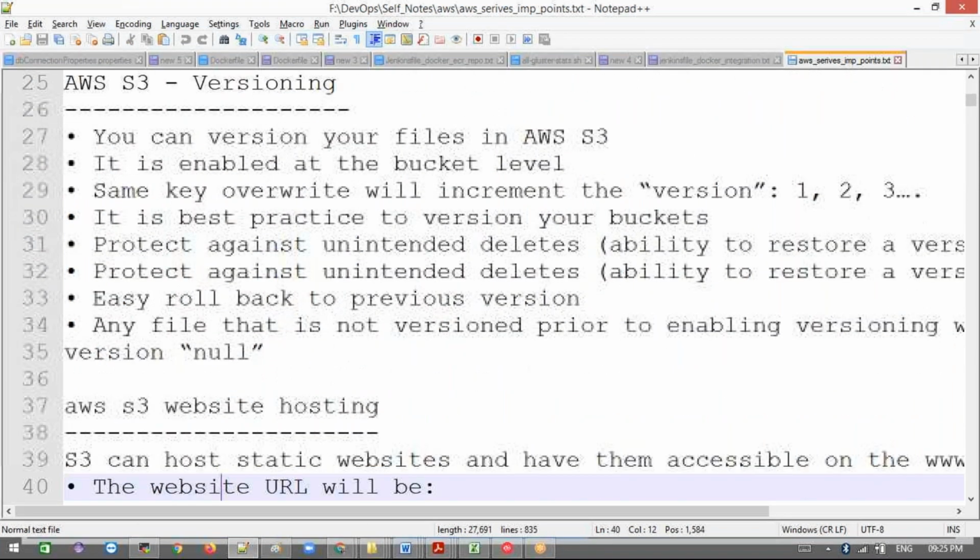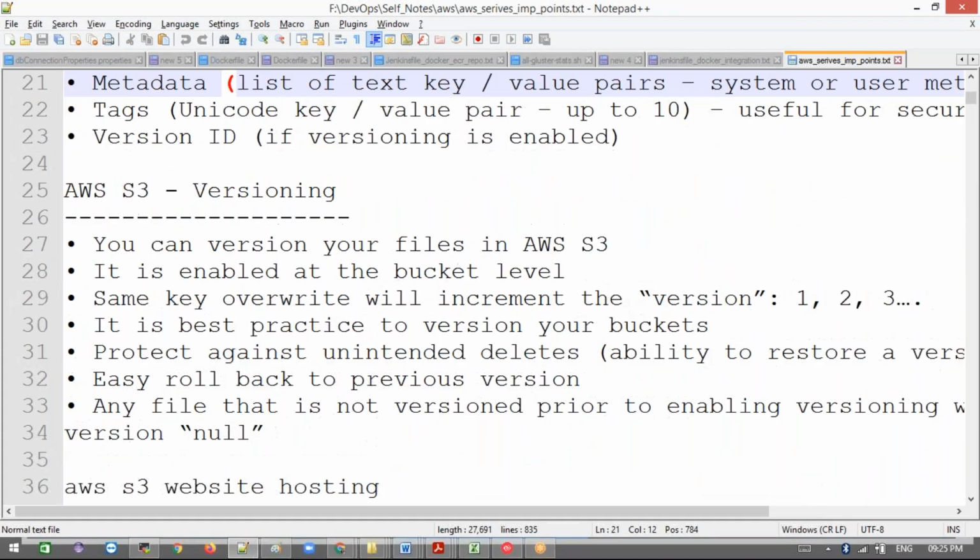Same thing here, versioning. We'll discuss versioning and we'll create buckets. In AWS S3 you can version your objects, and it is enabled at the bucket level. If you override the same key, it creates incremental versions like 1, 2, 3. It is a best practice to version your buckets. Even if you see the warning when you don't enable versioning, if something is deleted by mistake, you can revert the object back immediately. There is an option for it.